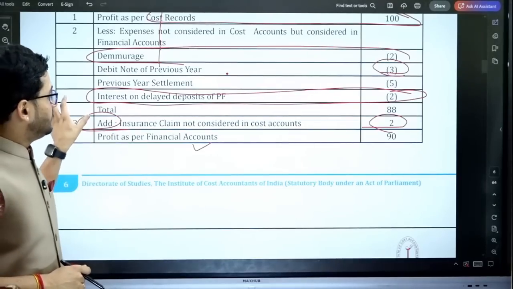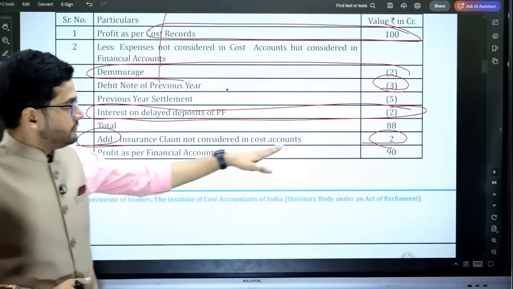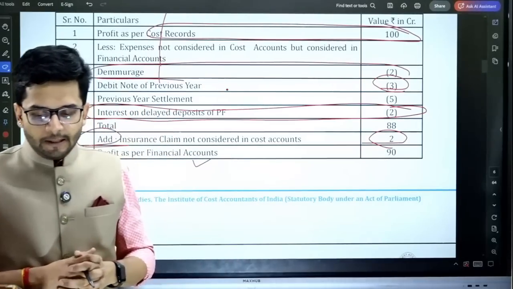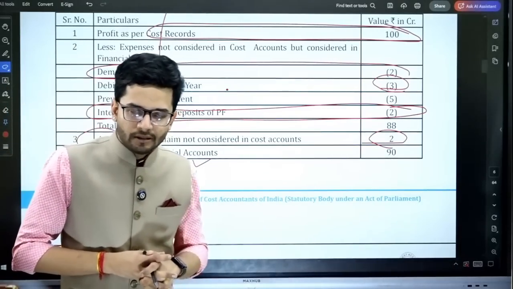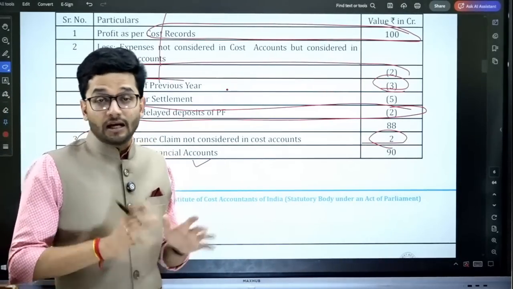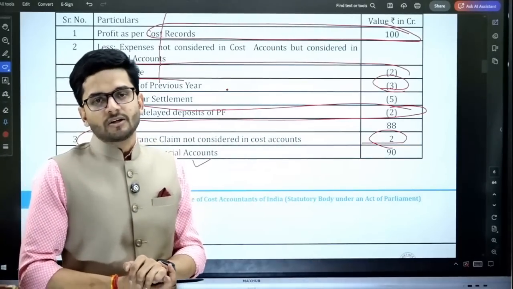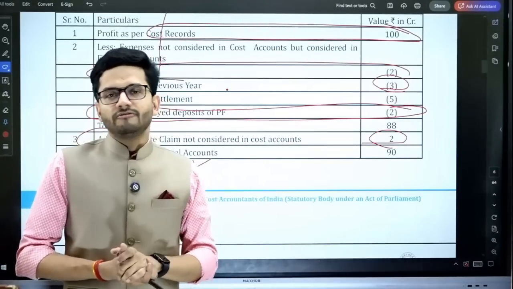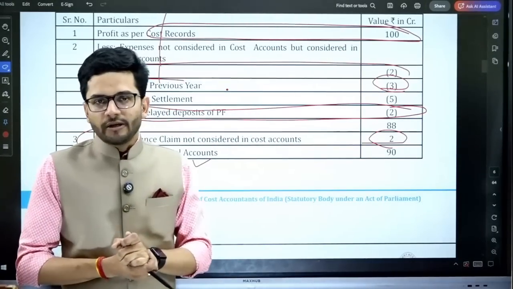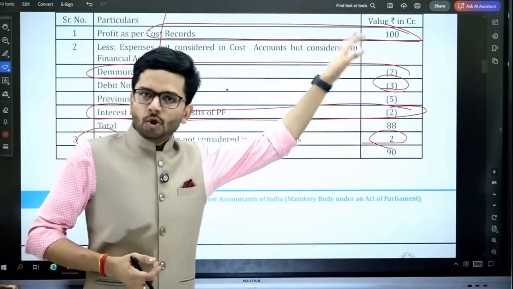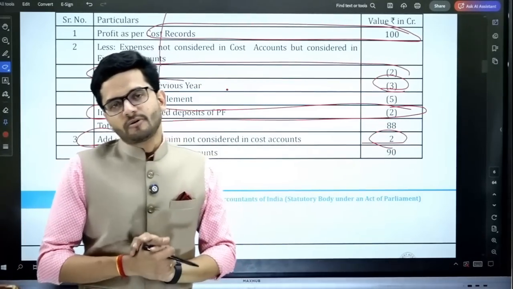So simple as that. The income which is received as per the insurance claim settlement is to be recognized as per the financial records. It is not recognized as per the costing records. Our costing profit will be devoid of such income. So we are adding this income to our costing profit to get our financial profit.